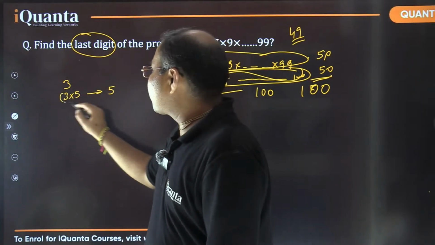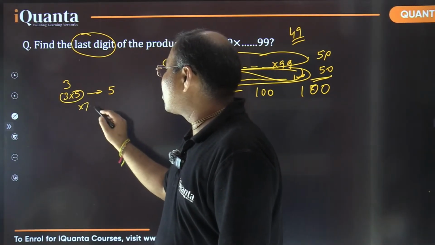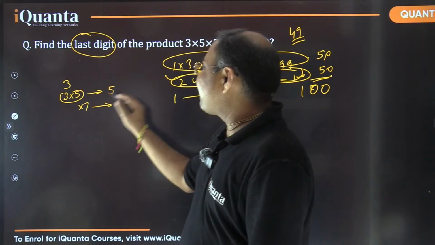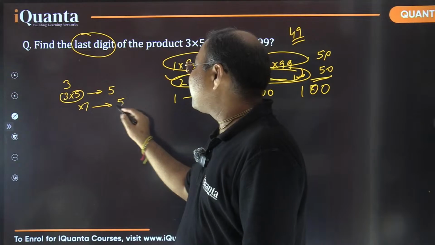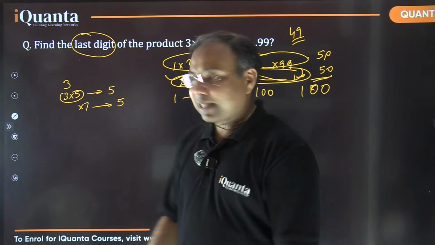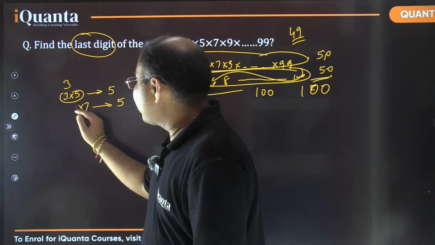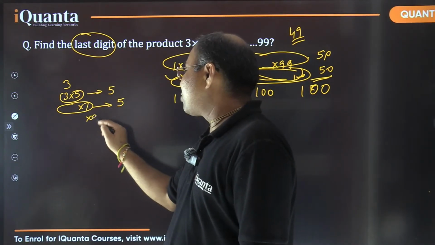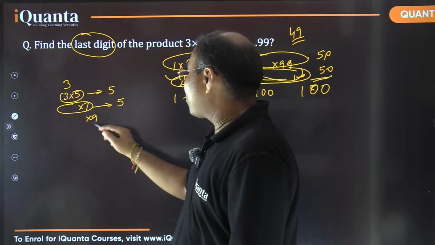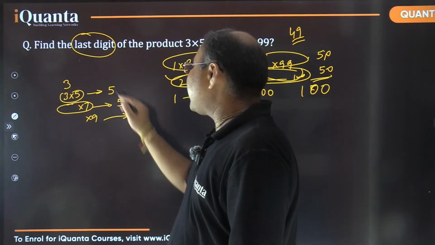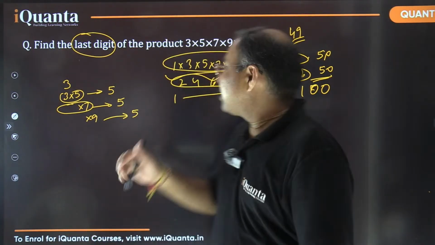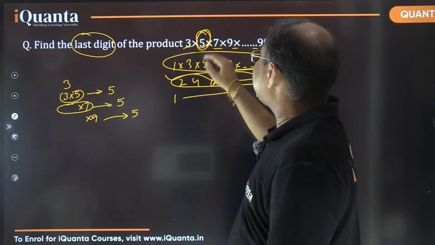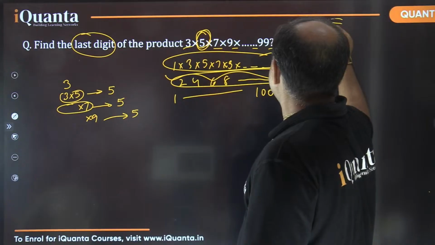Okay. So when this product is further multiplied with 7, that means 5 is being multiplied with 7, what will be the last digit? 7 multiplied by 5 will again end in 5. Yes or no? Yes, isn't it? Now again, when the product of these three numbers, 3 into 5 into 7, which was ending in 5, is multiplied with the next number, which is 9, then 9 into 5 will again end in 5. So basically, you can very easily observe that whenever any odd number is multiplied with 5, the end result is always going to end in 5.